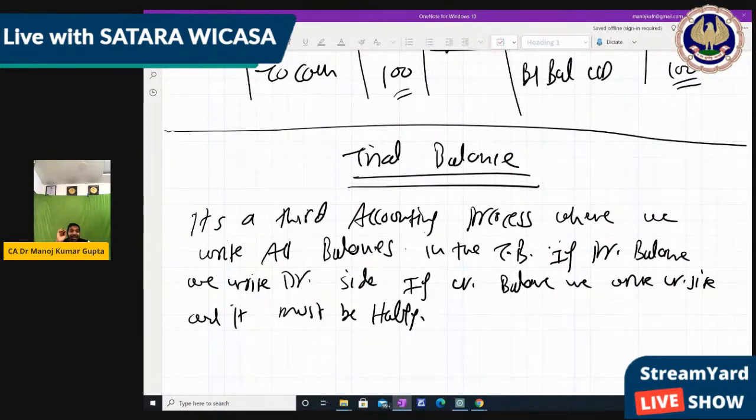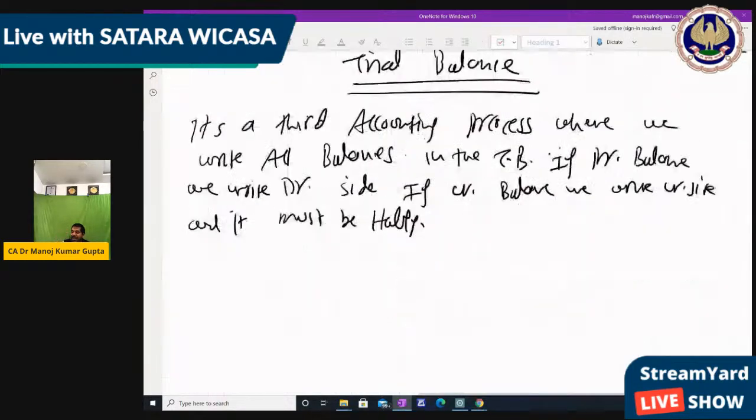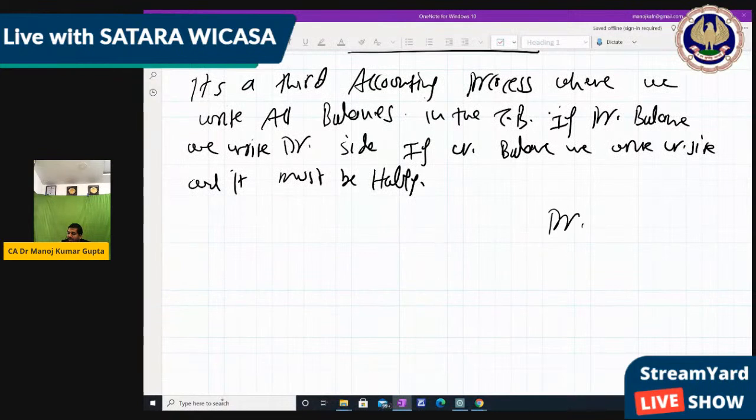Because in the entire accounts, from the beginning, journal entry to ledger to trial balance and to the next final accounts, we always make two columns. Remember, in the entire accounts we always make two columns, like debit and credit. If we make a debit column, we make a credit column.